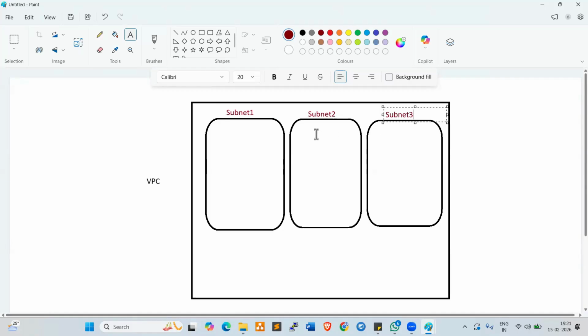Inside these three subnets, what I will do, I create three servers. So here I want to create a web server. Here I create an app server. Here I create a DB server. Web server, app server, DB server, right?